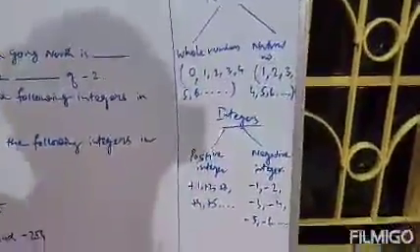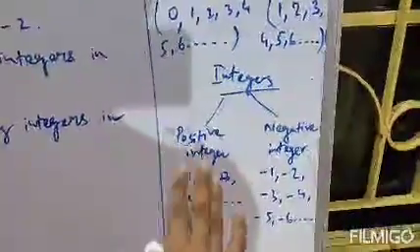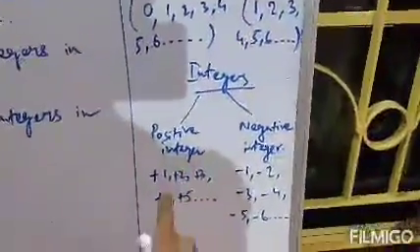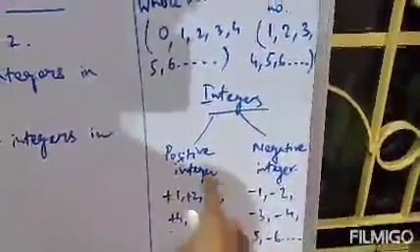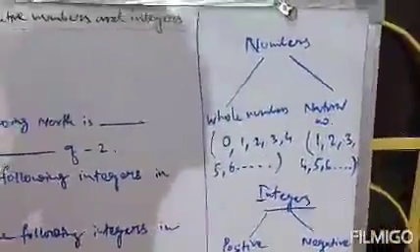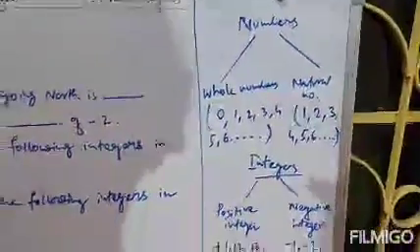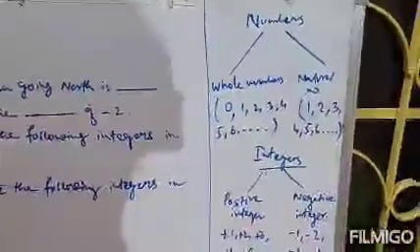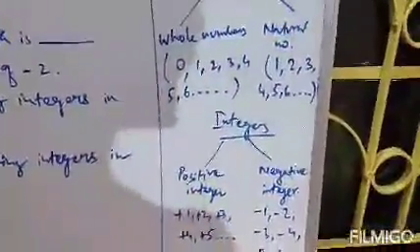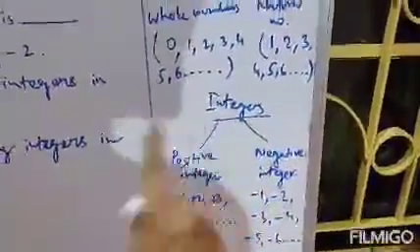Now integers are the combination of whole numbers and natural numbers. If you listen very carefully, these positive integers, plus 1, plus 2, plus 3, are also whole numbers, because the definition of whole numbers says they start from 0 and go upwards. That means 1, 2, 3, 4, 5, 6, all these are whole numbers. Whole numbers cannot be negative. So integers can be whole numbers.